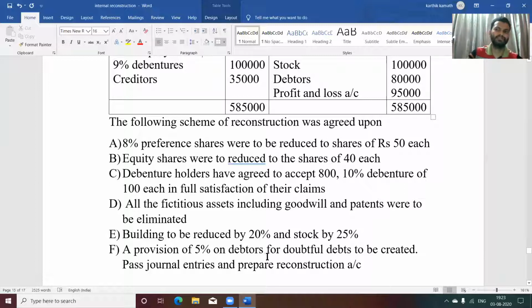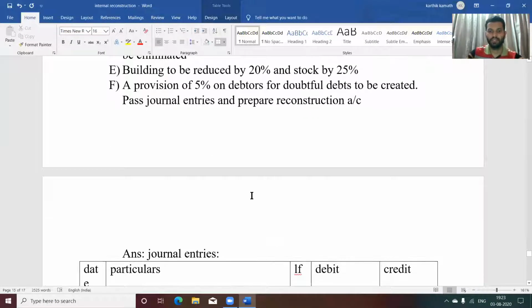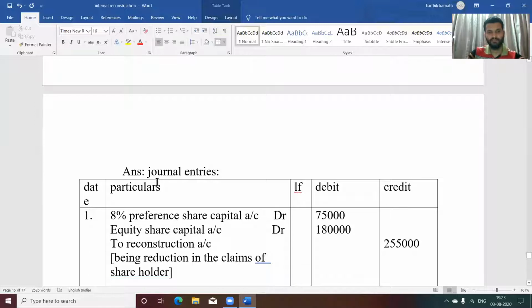So this is a very simple problem, a basic problem with minute adjustments. You can easily score 12 marks in this problem. So we'll see the journal entries one by one. So date, do the format, and you see the first journal entry. We are taking it together, preference share as well as equity share.